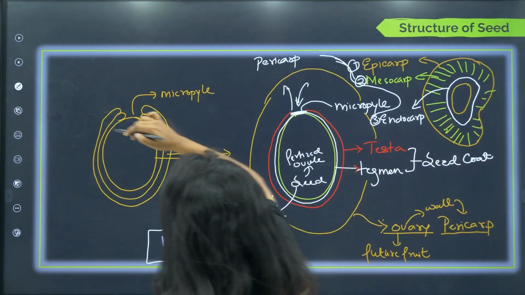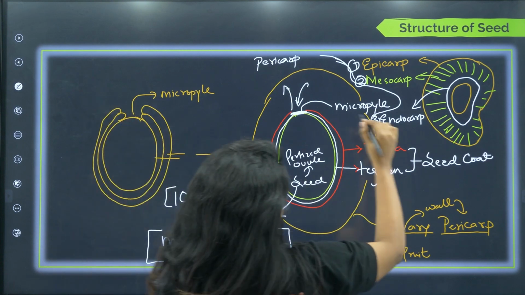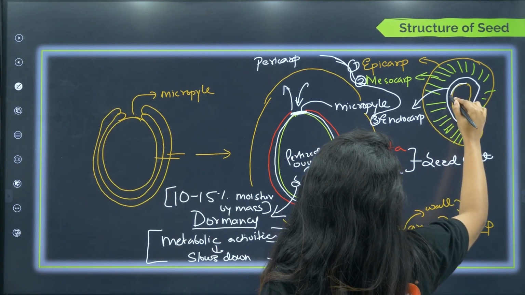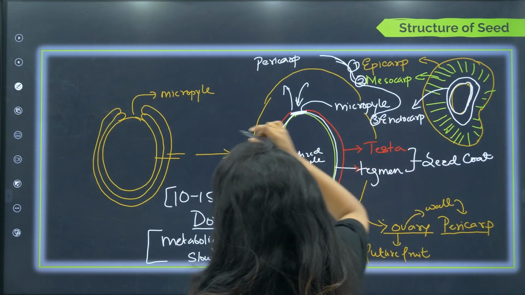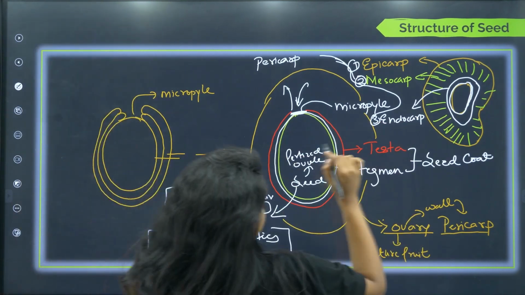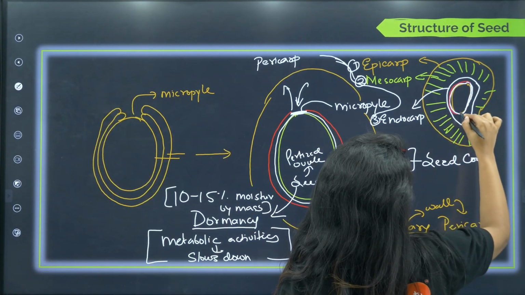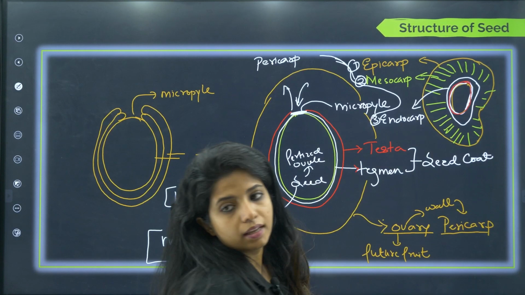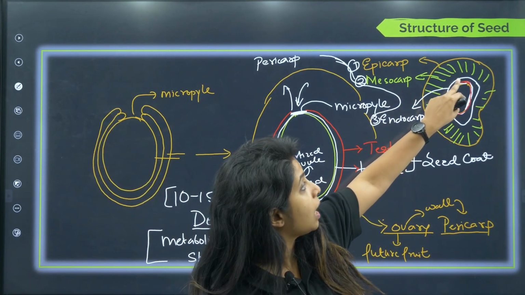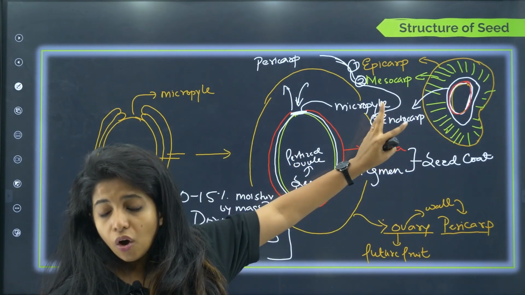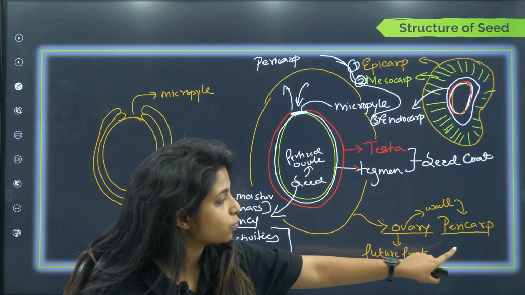The seed will also have its own covering, as I said: testa and tegmen. That is something inside this layer known as endocarp. I am talking about the wall of the ovary, and that is known as pericarp.